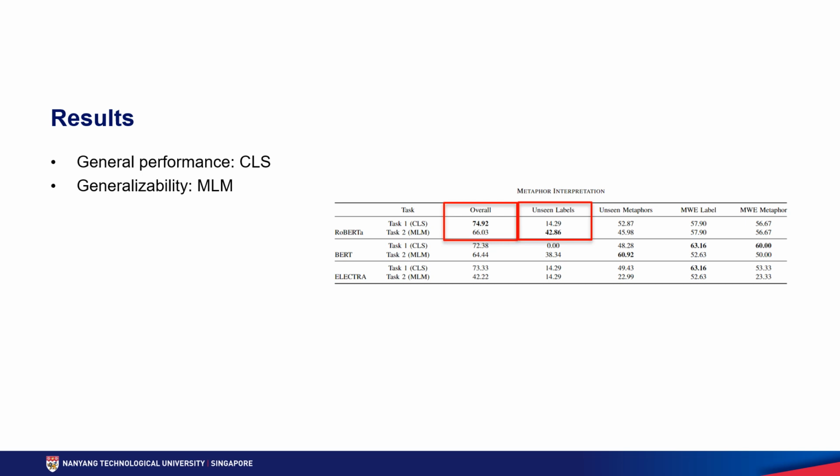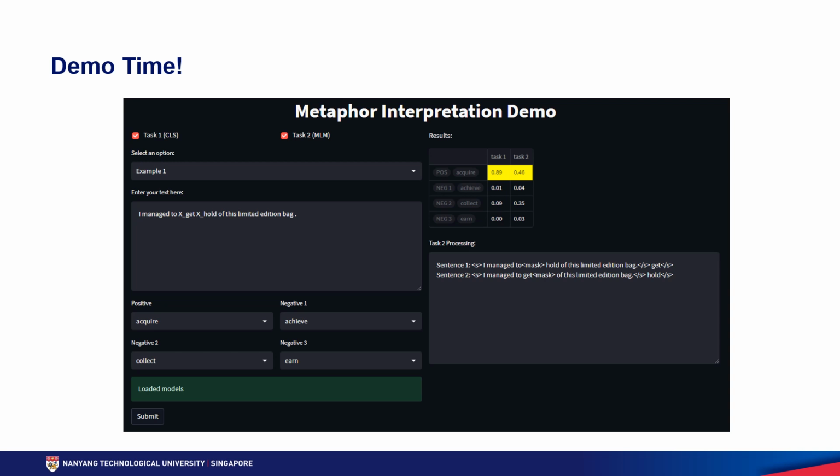Accuracy is used as the evaluation metric. We focus on the best performing transformer model, Roberta, and we can see that the classification approach gave the best overall accuracy, while the mask model performed better for unseen labels, therefore is more generalizable. So before ending, I've prepared a simple web user interface and deployed both models to give a better visualization.